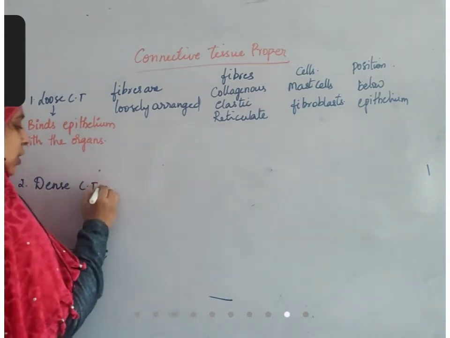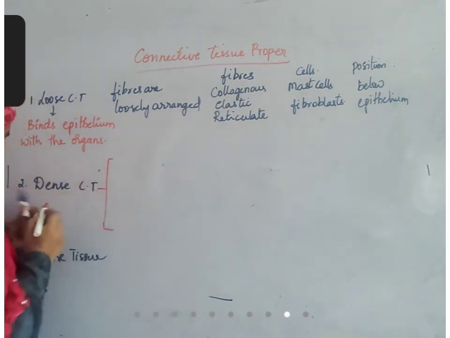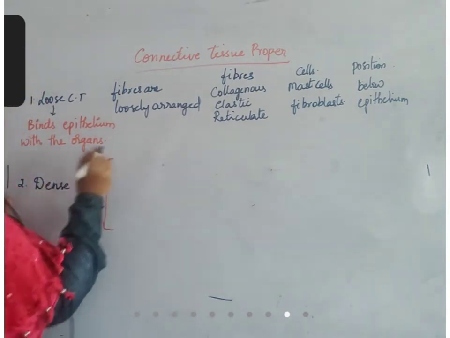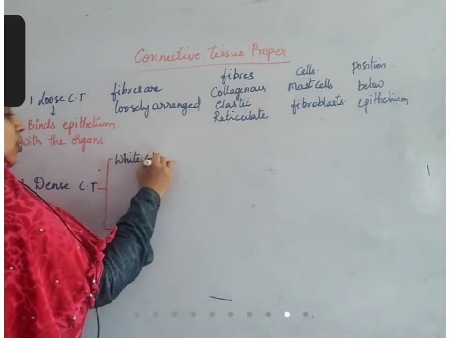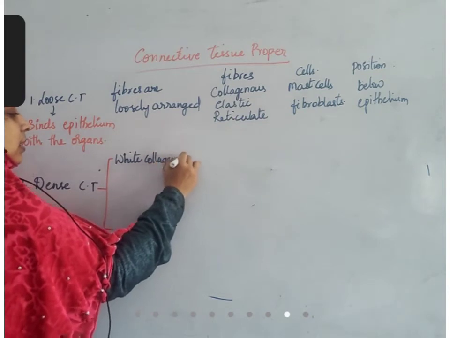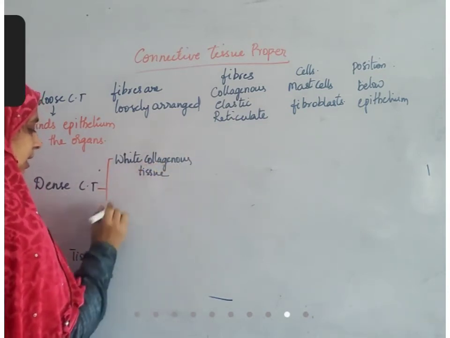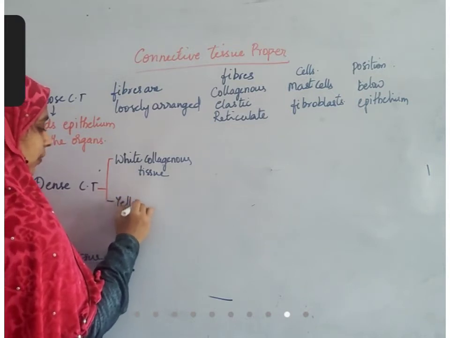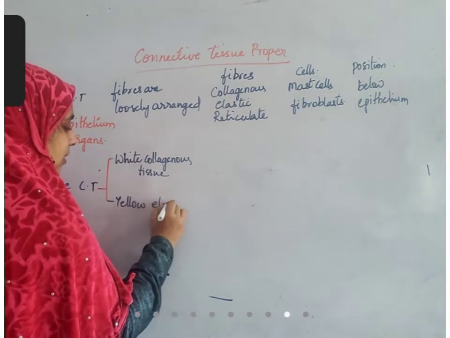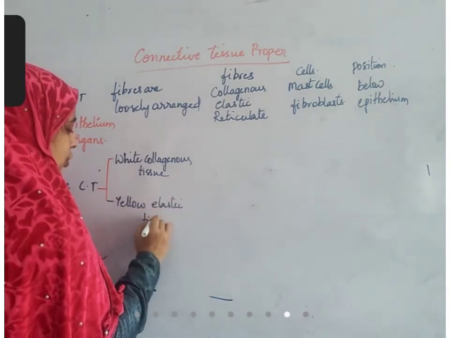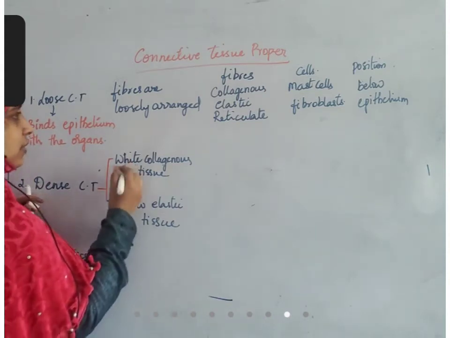So, dense connective tissue is again divided into two types. First one is white collagenous tissue. Second one is yellow elastic tissue. Need not say, but from the name itself it is clear what fibers are present.